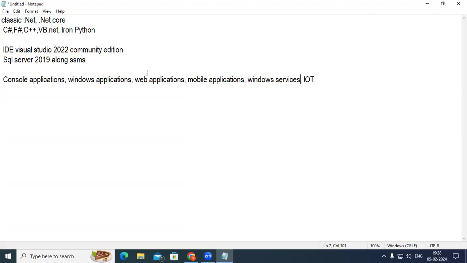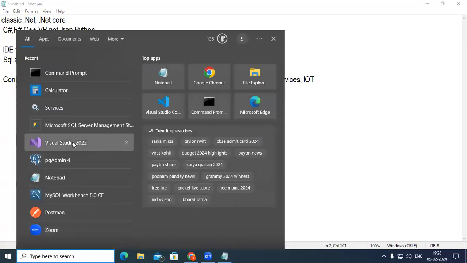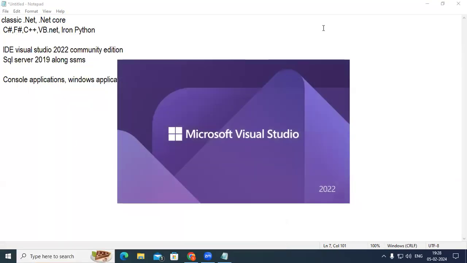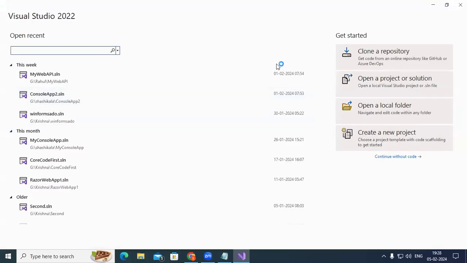Now in this, we are going to use C Sharp. With the help of C Sharp, we develop the applications. At the end of the session, if you have any questions, I can answer you. So here, to develop a sample application, first I launch Visual Studio 2022. This is the IDE, Integrated Development Environment, Microsoft Visual Studio.